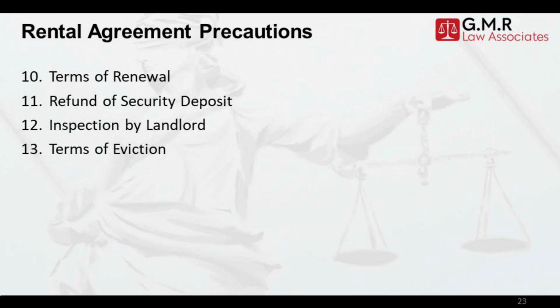Some of the incidents are, for example, any illegal activities conducted in the rental premises, or rent not paid for 2 months, or the tenant creating a nuisance in the rental premises, etc. Agreement must also include how the notice of eviction will be served by tenant or landlord. Ensure to mention that the eviction notice can also be served through email apart from registered post or courier.